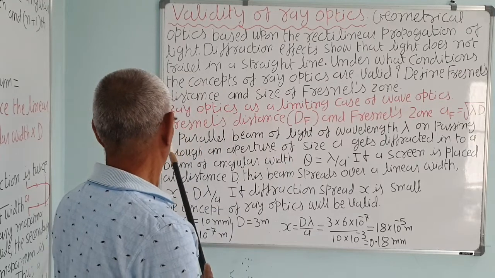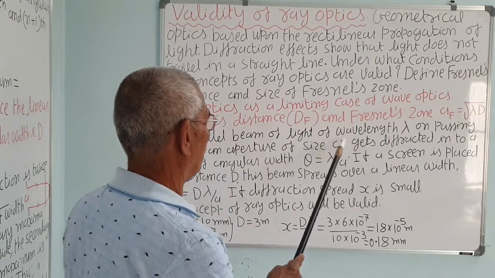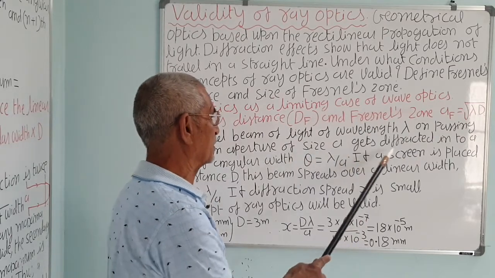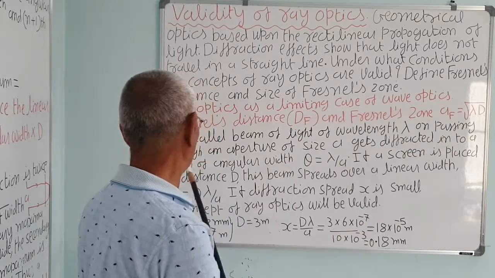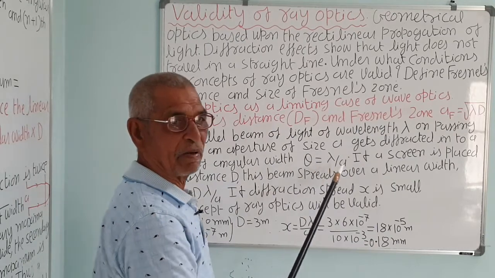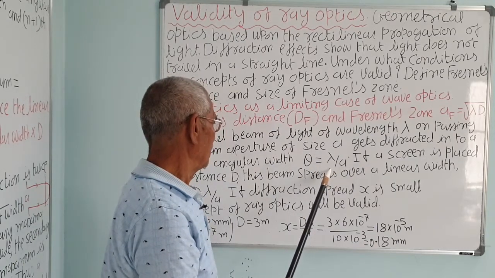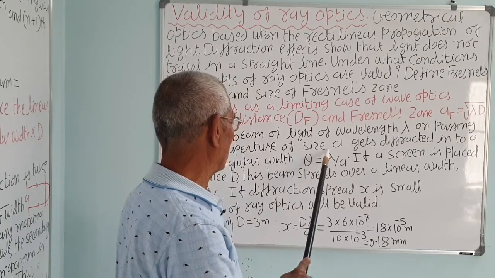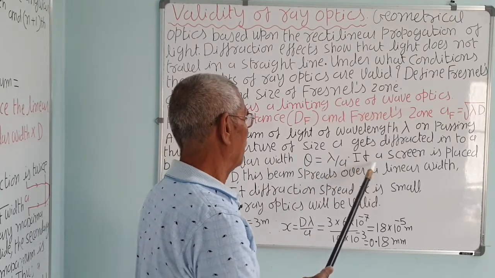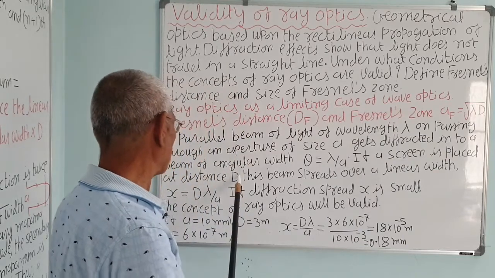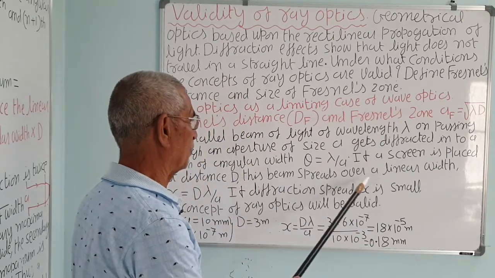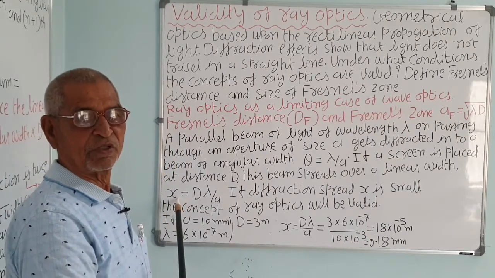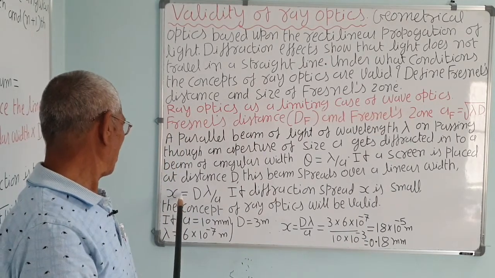First, a parallel beam of light of wavelength lambda, on passing through an aperture of size A, gets diffracted into a beam of angular width theta equal to lambda by A, already we have seen, correct? The angular width theta is given by lambda by A. If a screen is placed at a distance d, this beam spreads over a linear width x equal to d lambda upon A. In some books x is used, that is beta, whatever we have studied.